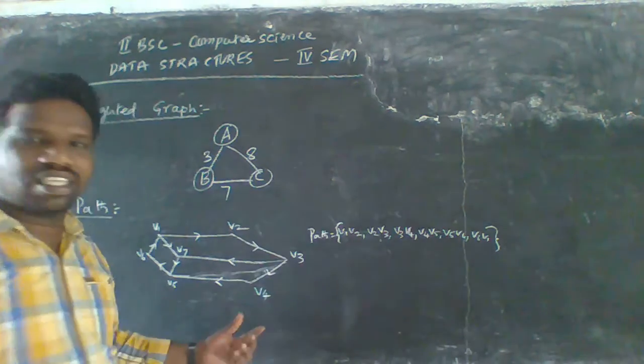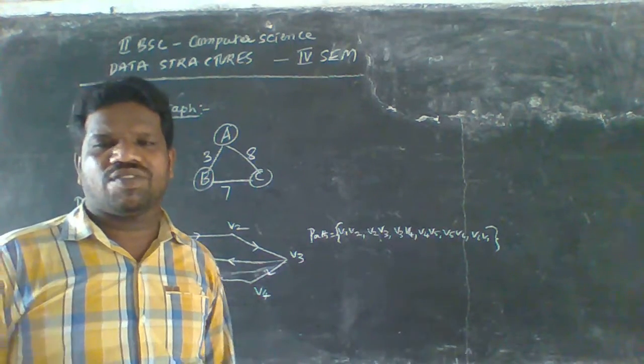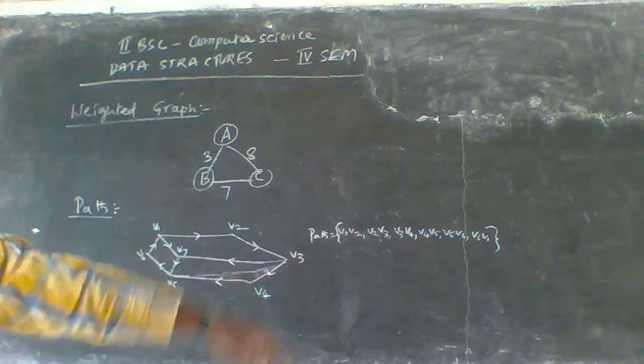So this is the path from V1 back to V1 here. We have to copy this diagram as well as the path.